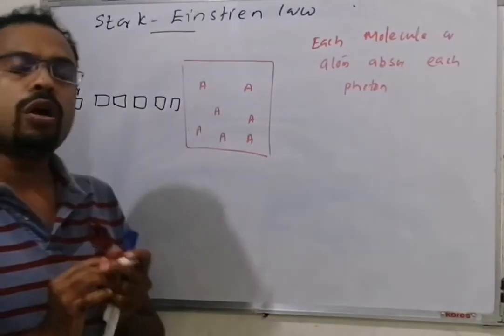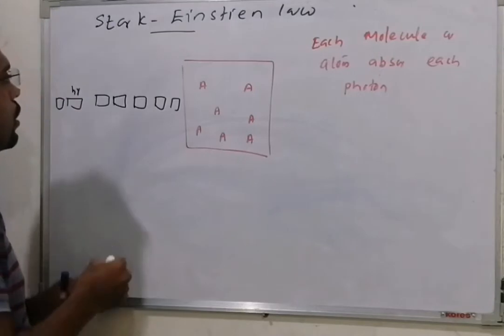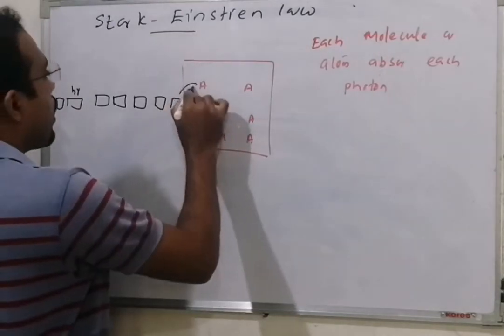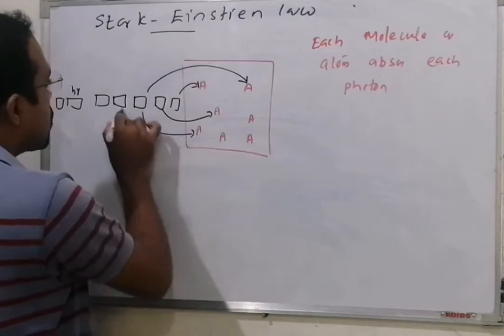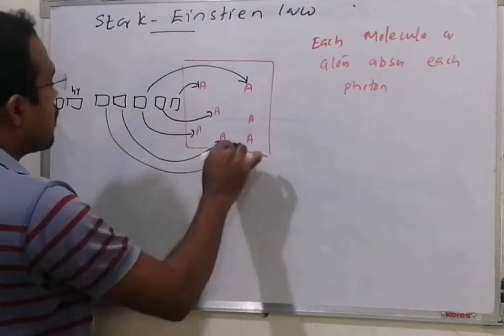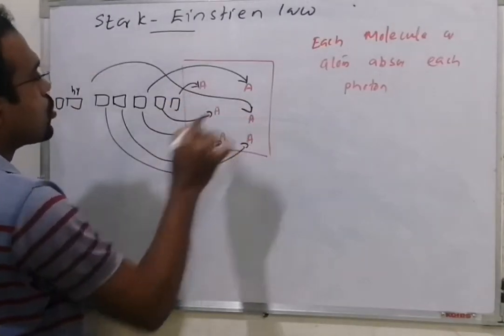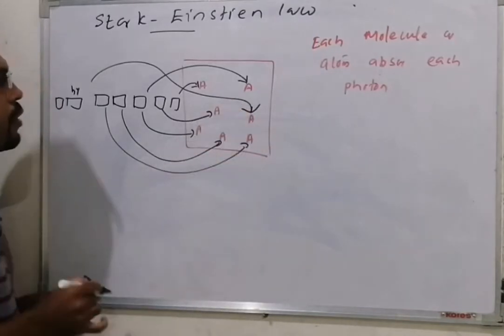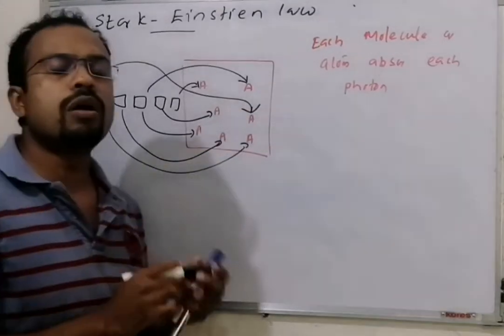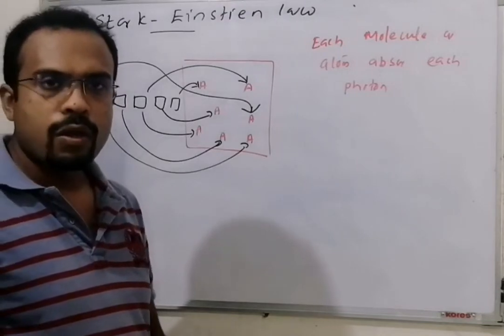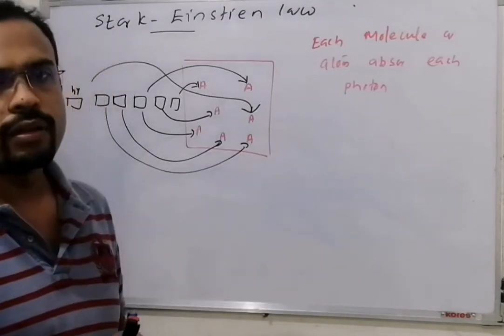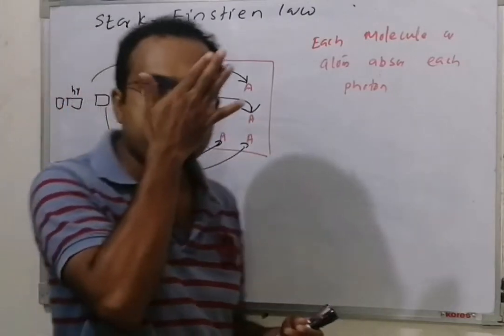One molecule absorbs one photon only. That is, this goes to here, this goes to here, this goes to here, and so on. Each molecule absorbs each photon. It is a 1:1 relation. Molecule and photon have a 1:1 relation.